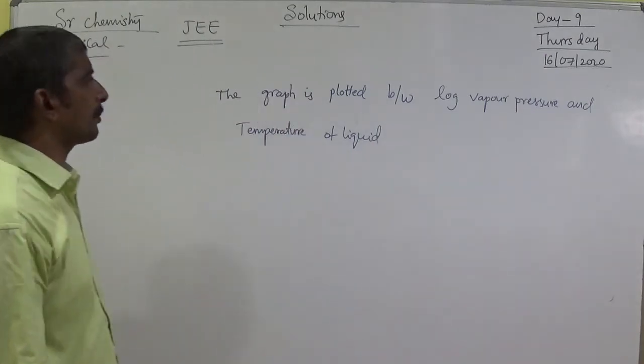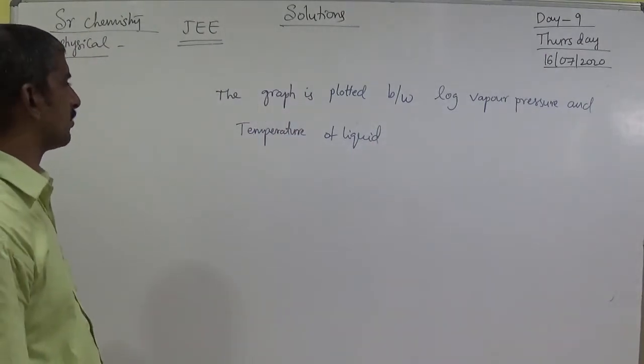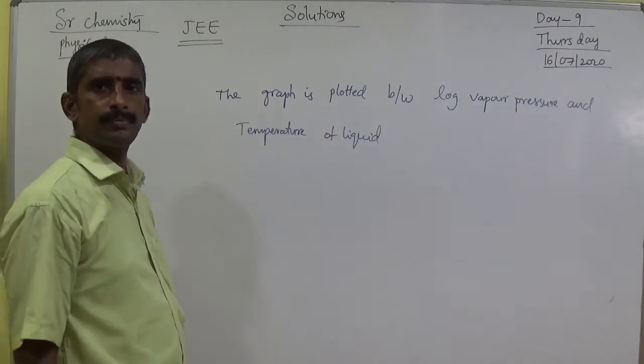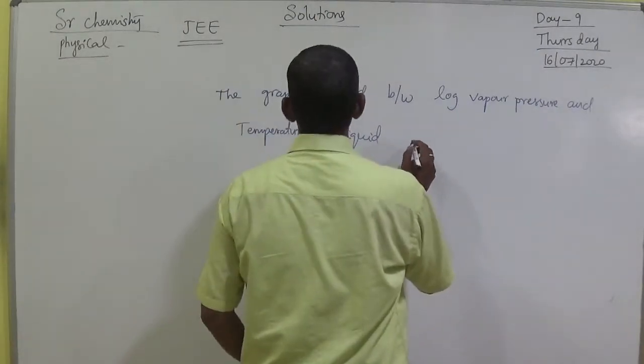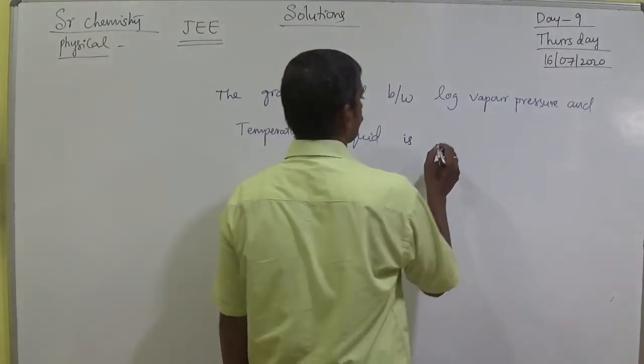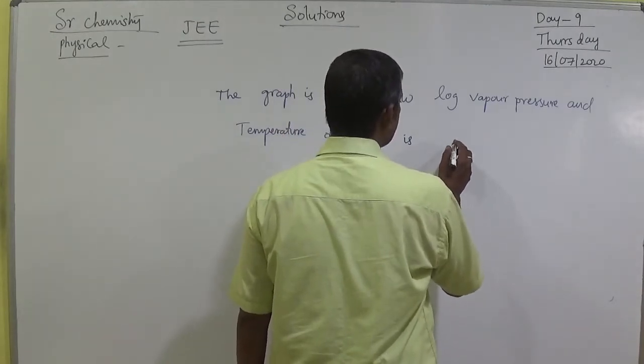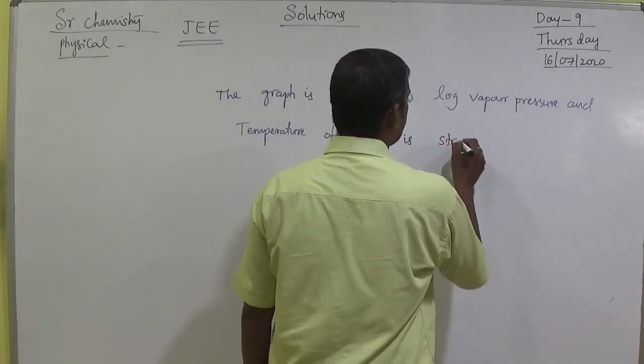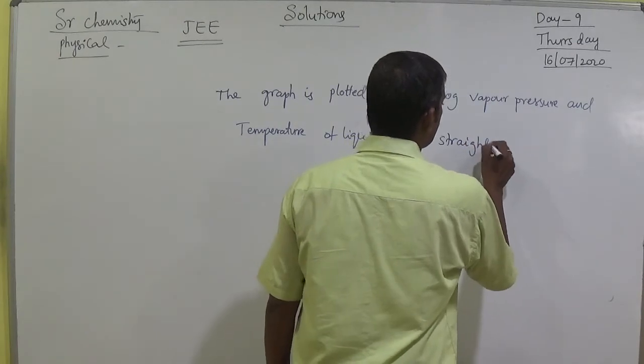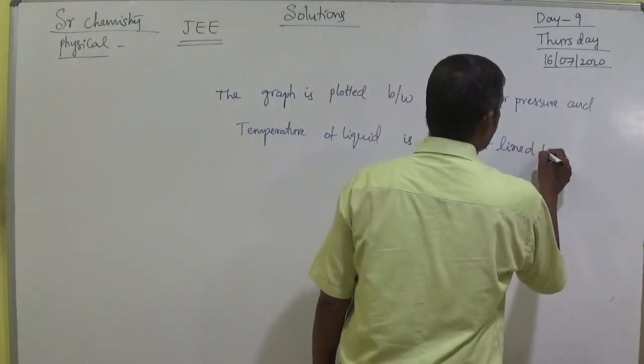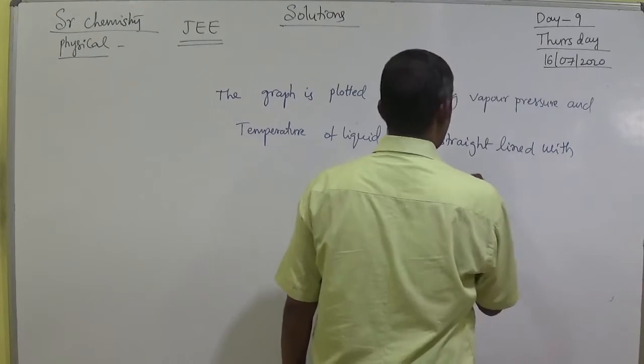It is a straight line with negative slope.